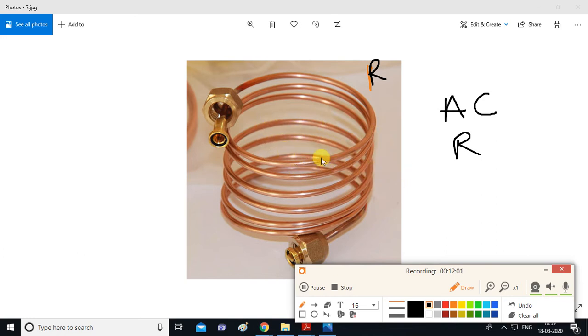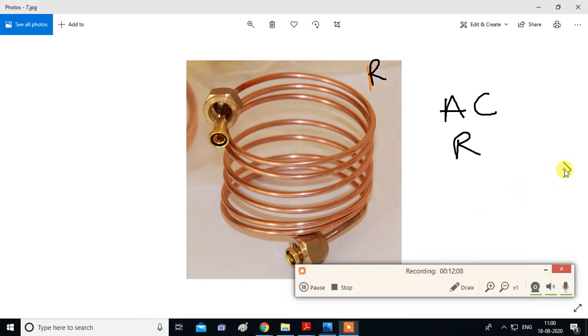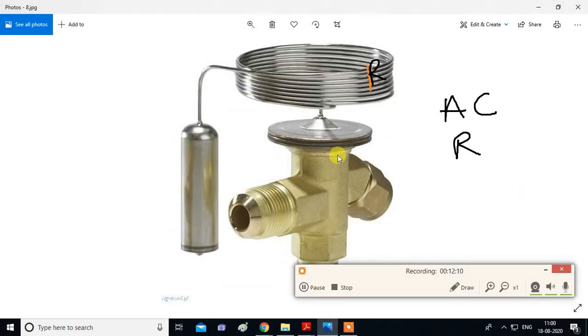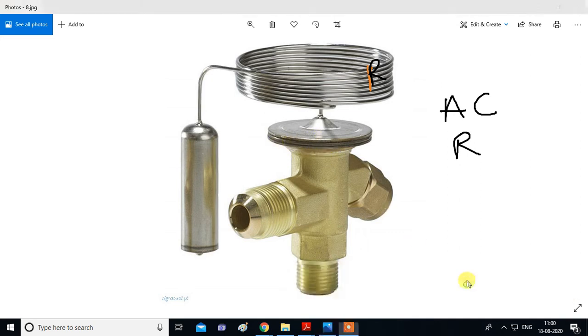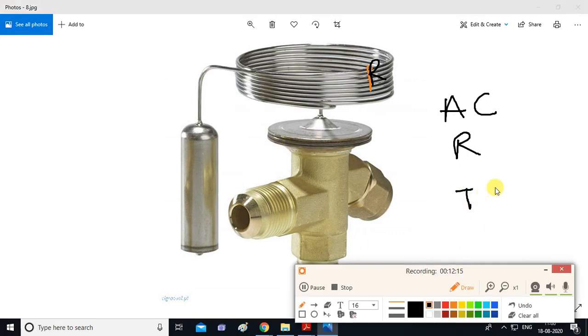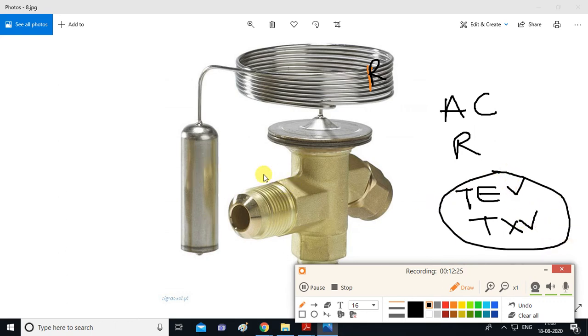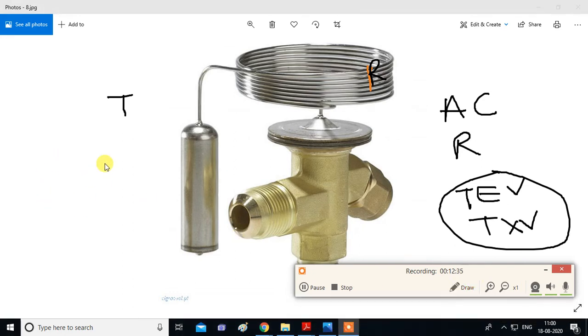How that happens, we'll see in the thermodynamics part. Then we have this part as well, which is also a throttling device known as a thermostatic expansion valve. It is known as TEV, and sometimes also as TXV, thermostatic expansion valve. The function of this valve is also the same, throttling. So we have a process known as throttling, and these are the two devices. The first device is the capillary tube.